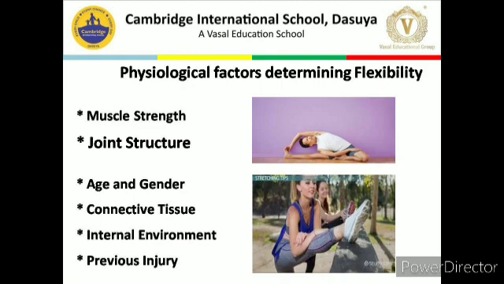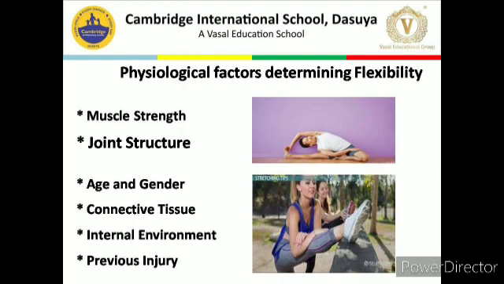Next, the fourth point is connective tissues. Deep connective tissues such as fascia and tendons can limit range of motion. Ligaments do not seem to display any elastic properties.